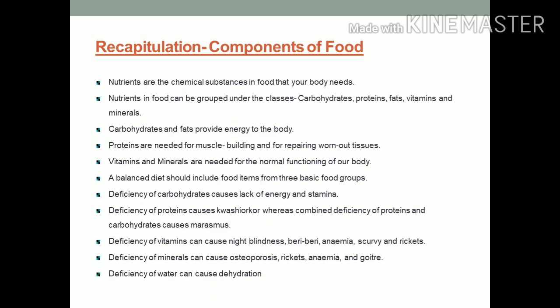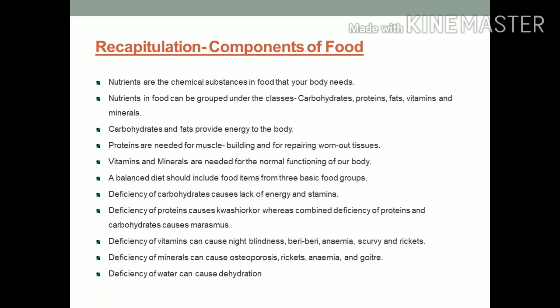Let's revise the chapter Components of Food. First of all, we have to understand what is nutrition. Nutrition is a process by which we can obtain nutrients from food. Nutrients are the chemical substances in food that your body needs. Nutrients in food can be grouped under the classes carbohydrates, protein, fats, vitamins, and minerals.